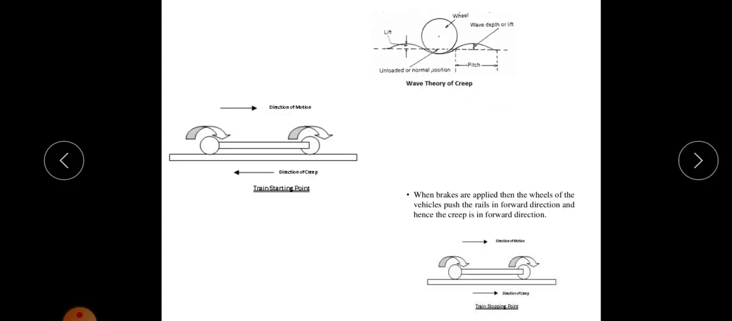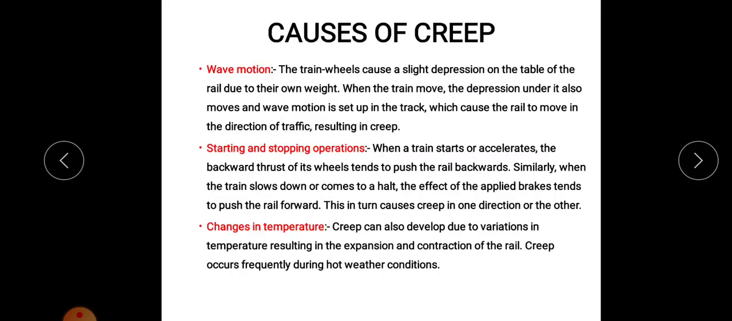Due to this wave motion there will be creation of creep, that is, the rail will also move along with this depression. Actually the rail is not moving, only the wheels are moving, but due to this depression, the rail has a tendency to move along with the traffic, and this will create creep. That is the first cause.